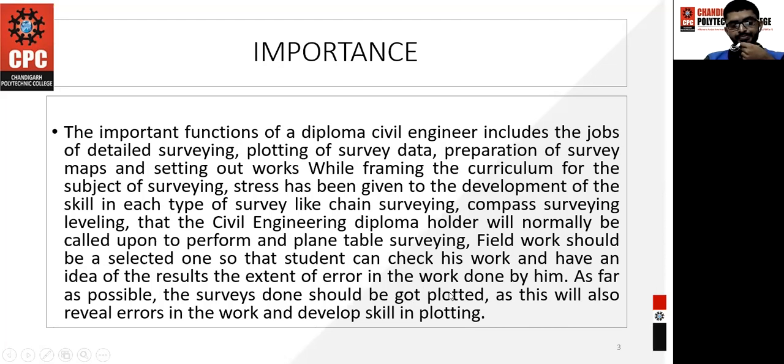Ultimately, you need to get a map. You need to draw a map with proper scale and proper dimensions. You can do all that with the survey only.